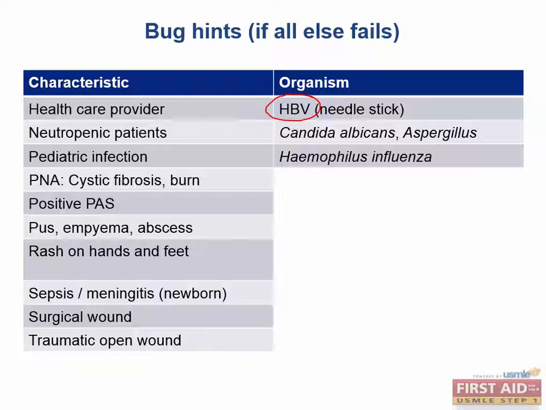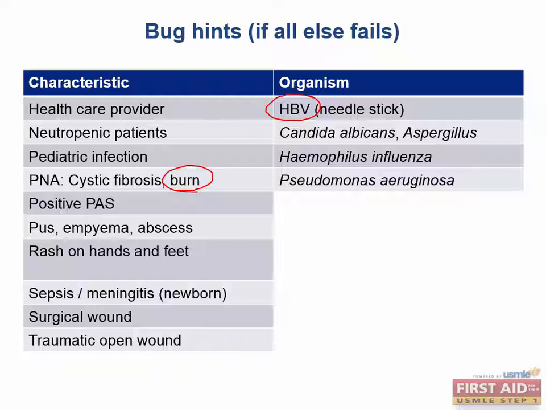Haemophilus influenzae is a common cause of pediatric infections. In pneumonia with cystic fibrosis or a burn, what would you think about in terms of organism for this patient? We'd want to be thinking about Pseudomonas. Very good. Pseudomonas is commonly associated in patients with cystic fibrosis causing a pneumonia, and it can also cause bad infection in patients with bad burns.